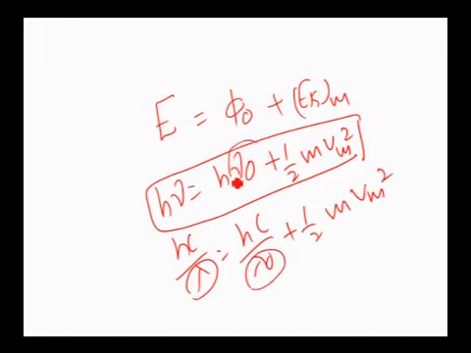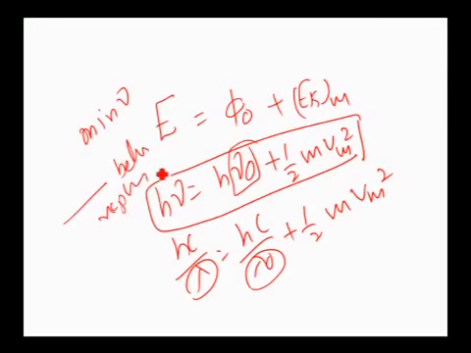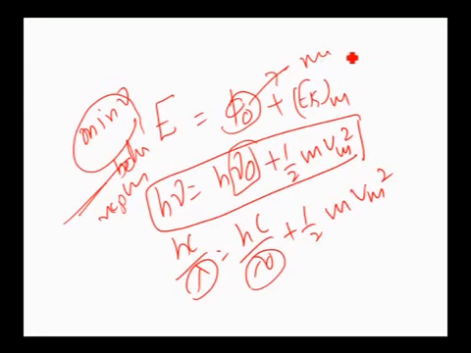Now, what is threshold frequency? Threshold frequency is the minimum frequency of incident radiation below which no photoelectric emission takes place. Don't get confused between work function and threshold frequency. Work function is the minimum energy required to emit electrons, whereas threshold frequency is the minimum frequency below which no photoelectric emission takes place. In other words, the energy corresponding to the threshold frequency is called the work function. Is that clear?